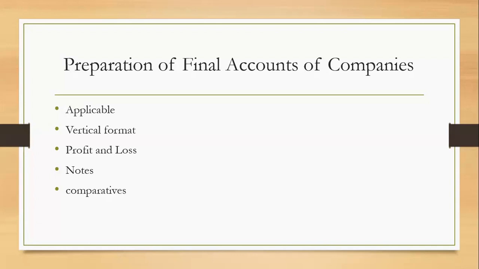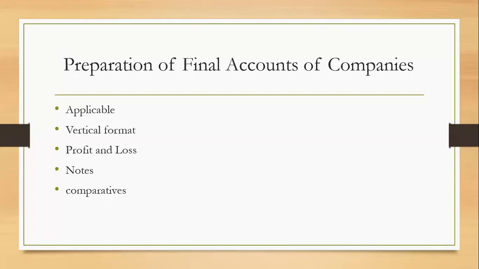So here we will be doing Schedule 3 to the Companies Act 2013, where the rules and regulations are given. What act is applicable when we are preparing final accounts of companies? The act applicable is Schedule 3 to the Companies Act 2013.